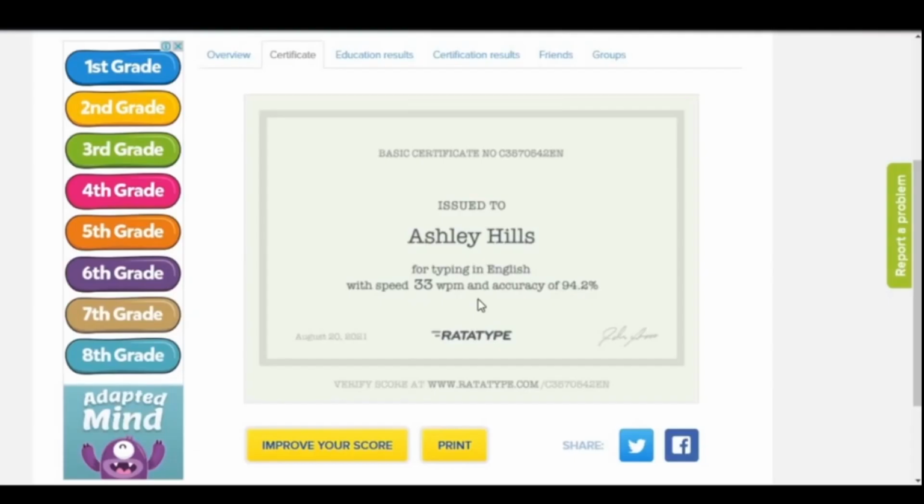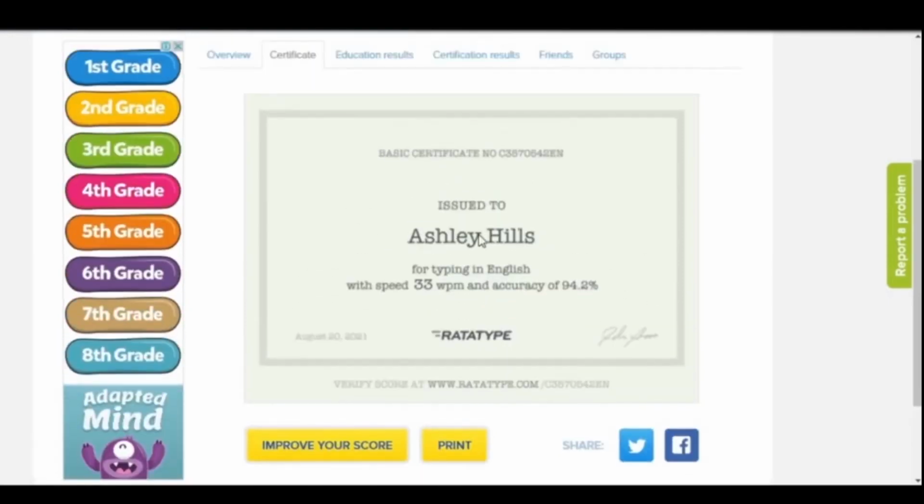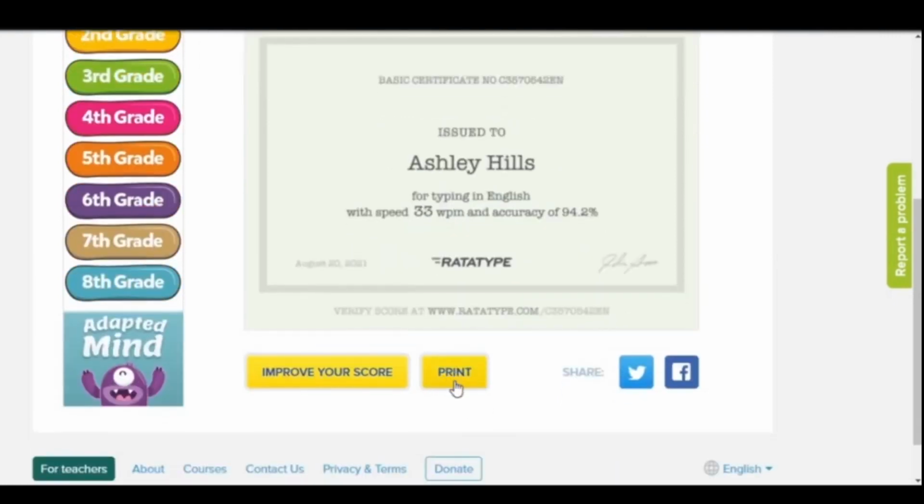When you scroll down and click on the certificate, you're going to see that it's been awarded to you, to your name, in English, and it'll even show you the datatype.com signature to verify that it's real. And as I said before, this certificate is quite beneficial to you. You will be paid at a much higher rate,